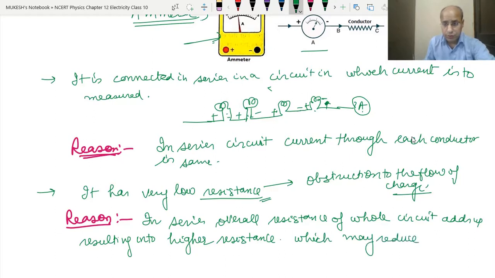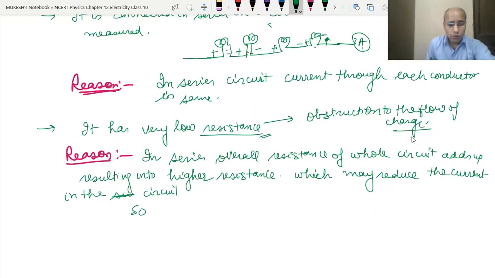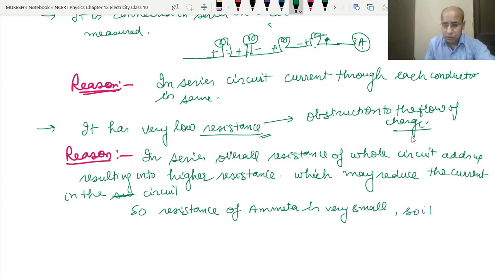This is the reason that we take the resistance of the ammeter very small. The resistance of the ammeter is very small, so it does not change the value of current flowing in a circuit.